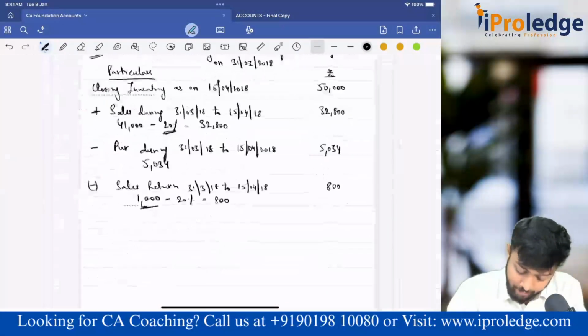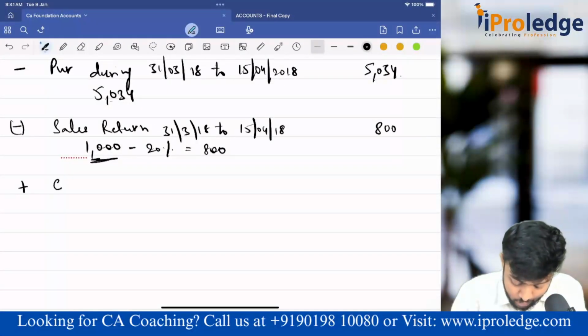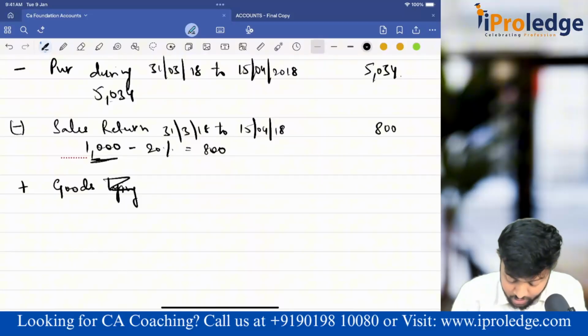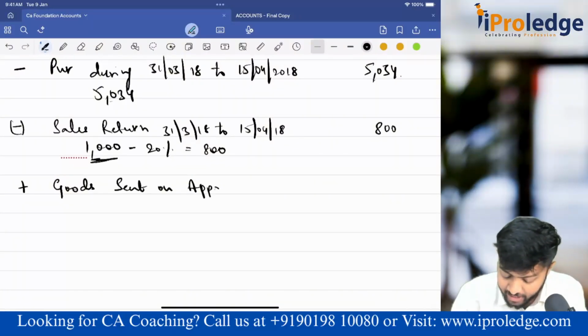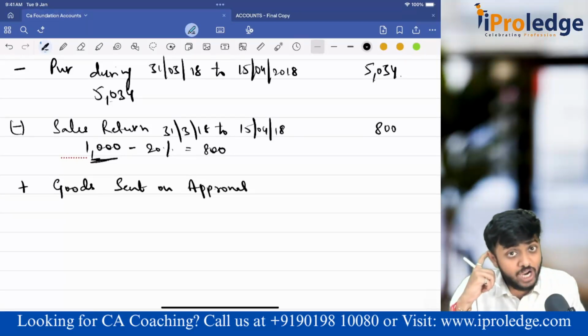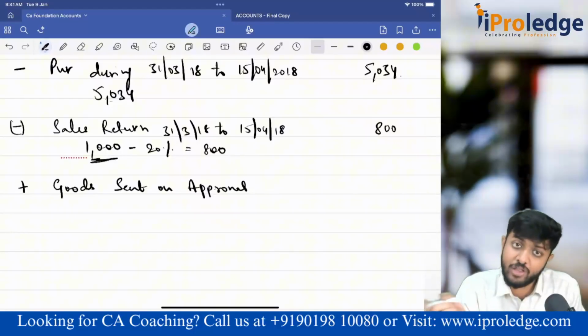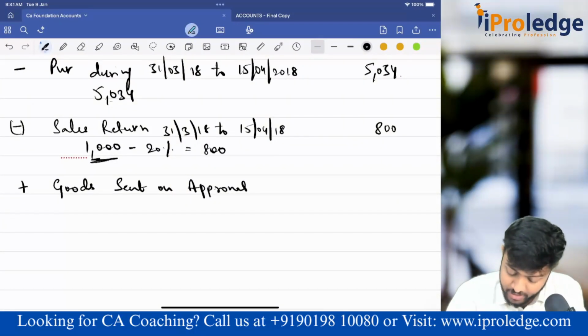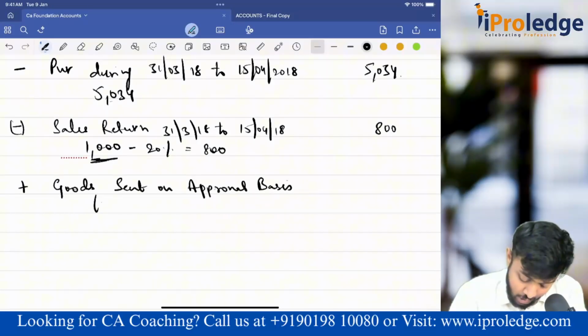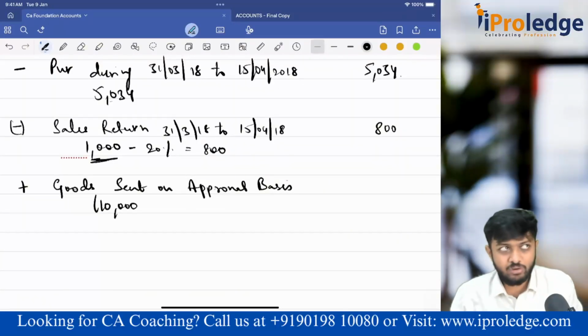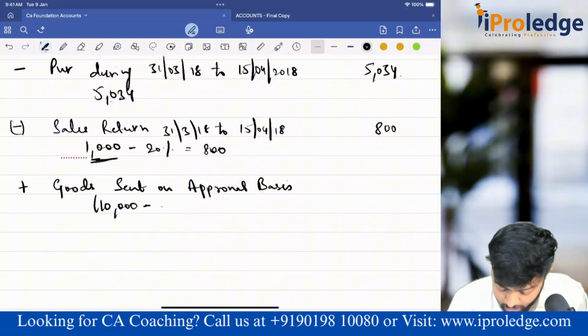Now I have to add back goods lying with the goods sent on approval basis. Entire thing I have to add. Why? Because as on 31st March, I did not receive any approval. So I cannot book sales income. If I cannot book sales income, everything should be there in closing stock. Okay. Now goods sent on approval basis. How much? 10,000 is the sale value. Will I consider 10,000? No. I have to subtract profit. So minus 20% profit. If you subtract, you will get 8,000.